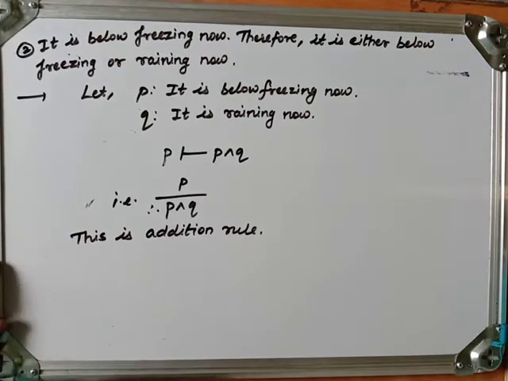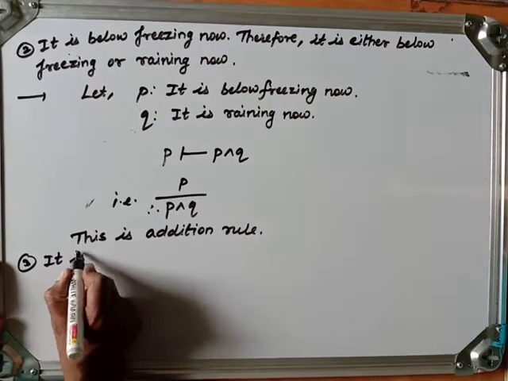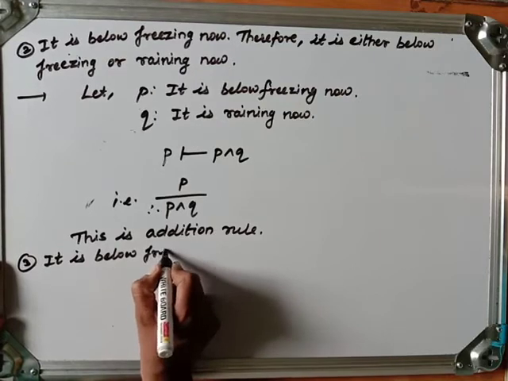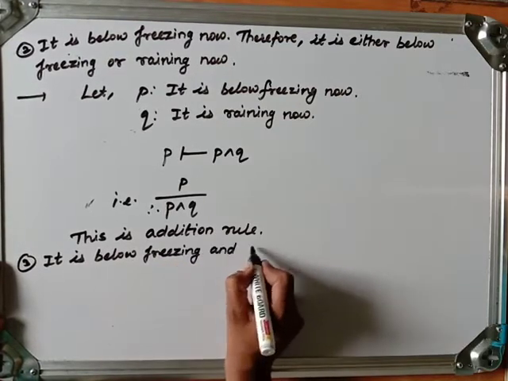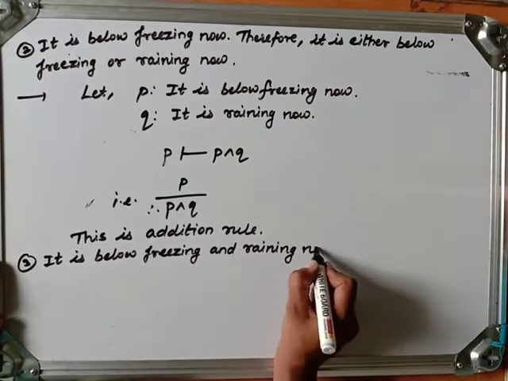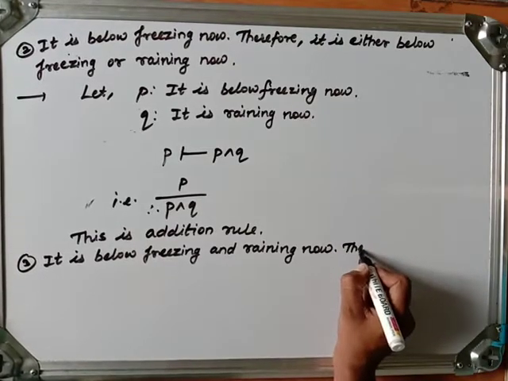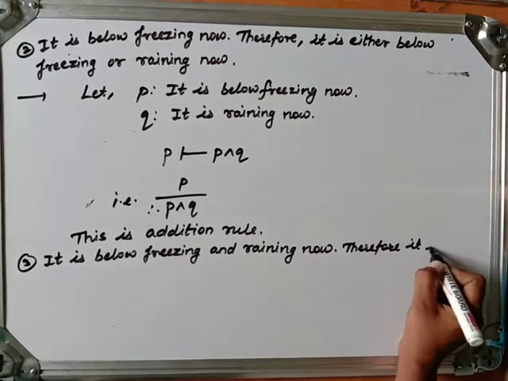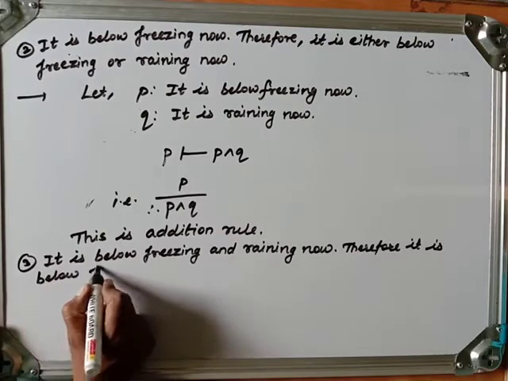Now the third example: it is below freezing and raining now. Therefore, it is below freezing now.